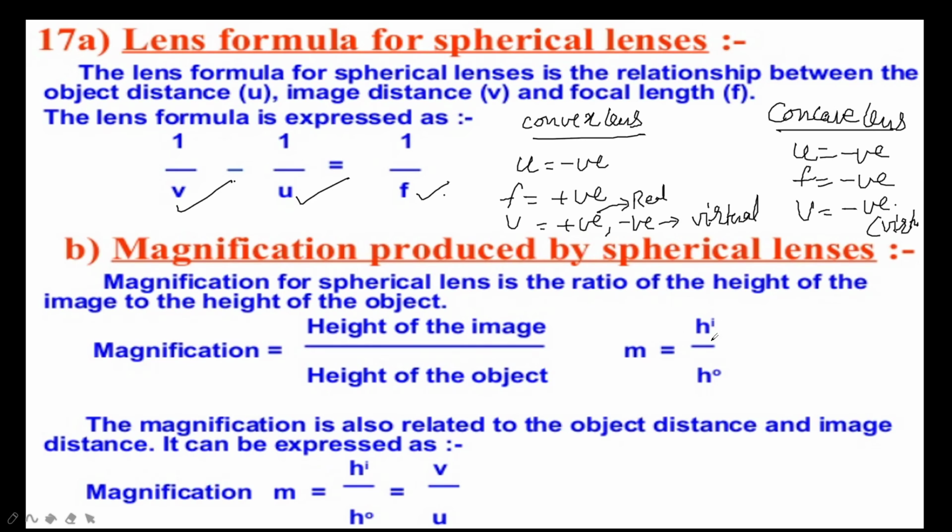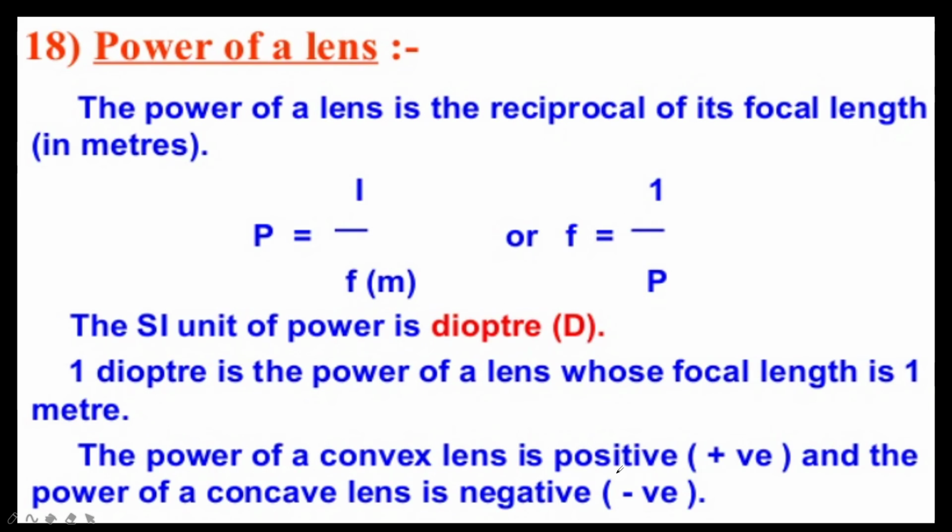Magnification is also related to the object distance and image distance, expressed as m = hi/ho = v/u, where hi is the height of the image and ho is the height of the object. Tomorrow we will discuss a few numericals related to the lens formula and magnification.